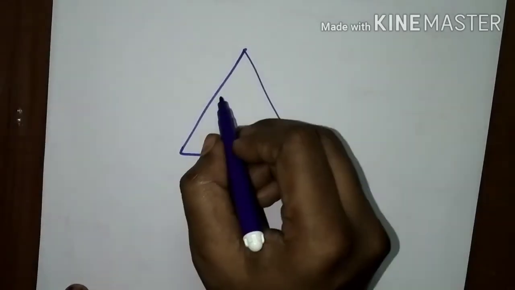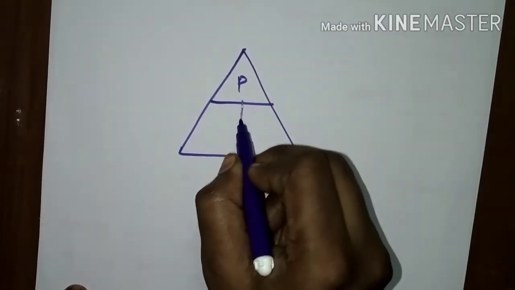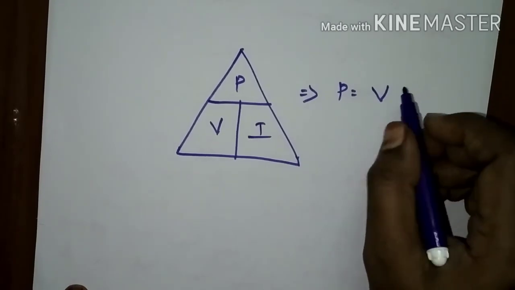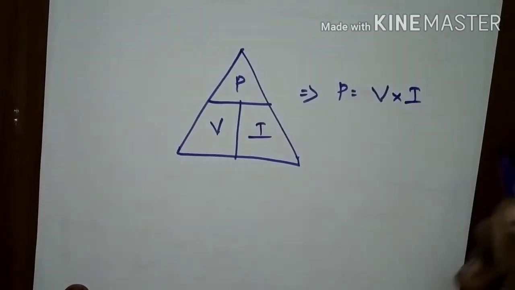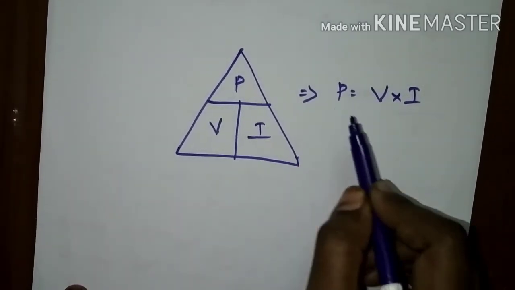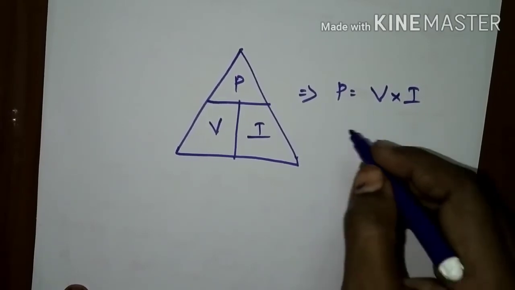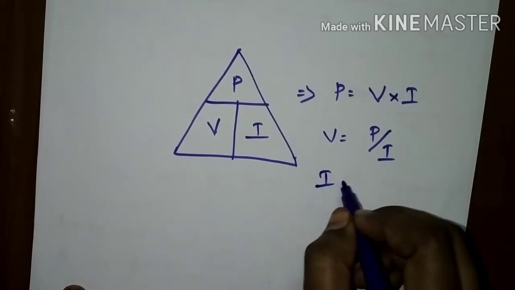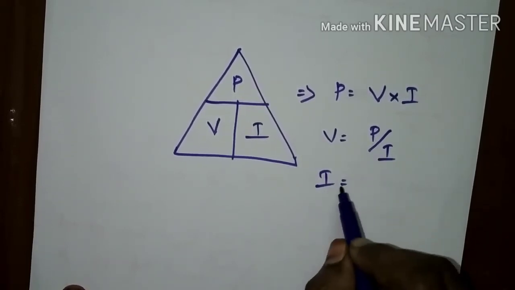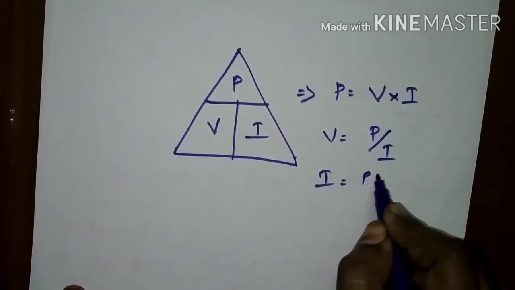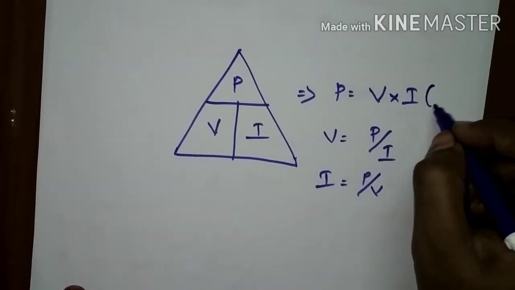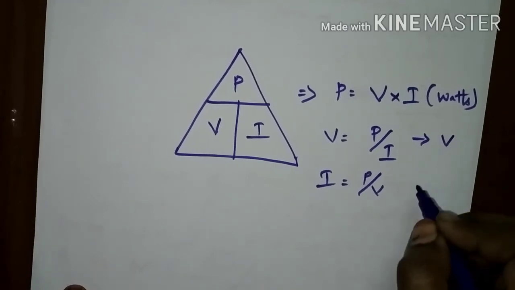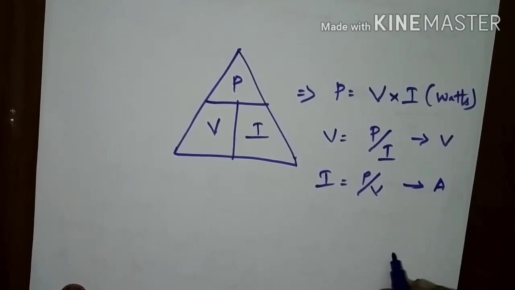If you remember this power triangle, the formula for power and energy can be found very easily. Power is the product of voltage and current. If you know any one of the values, we can find the remaining values. So to find the potential difference, V is equal to P divided by I. And if you want to know the current supplied by the power, I is equal to P divided by V. The unit of power is measured in watts, potential difference in volts and current in amperes.